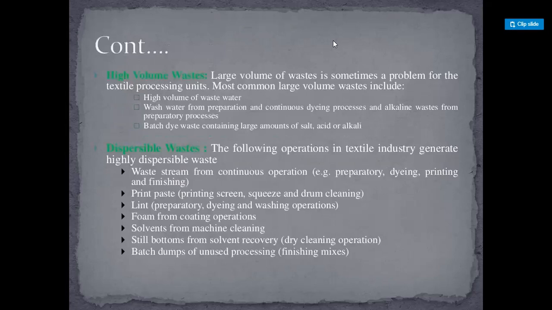And guys, high volume waste, large volume of waste, is sometimes a problem for the textile processing units. Most common large volume waste include high volume of wastewater, wash water from preparation and continuous dyeing process, and alkaline waste from preparatory process, batch dye waste containing large amounts of salt, acid, or alkali.